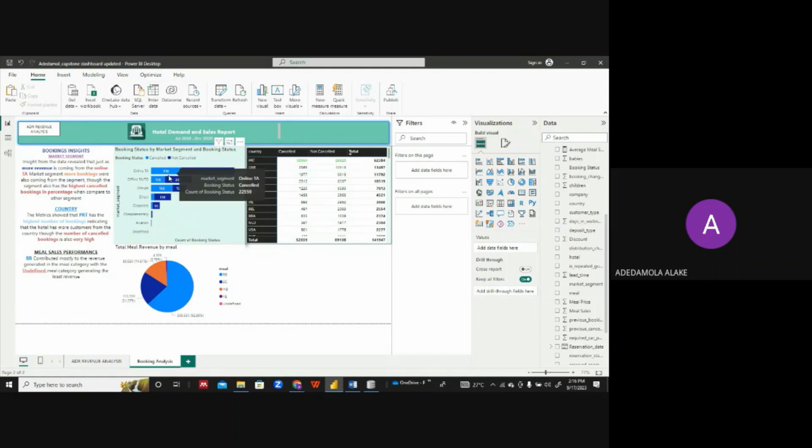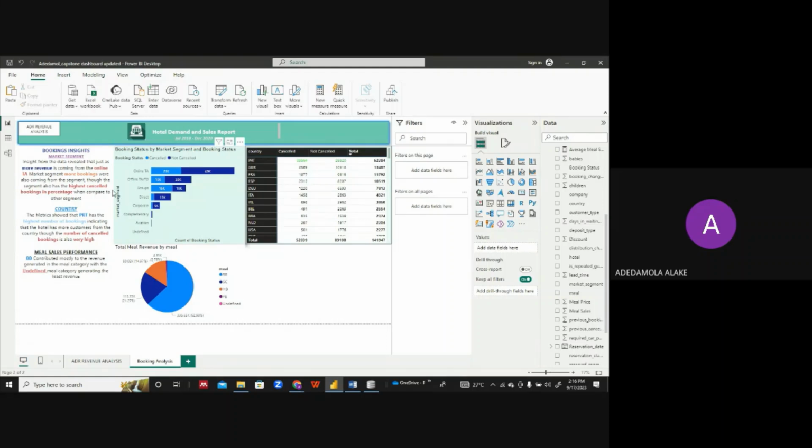But looking at the other segment, which is groups, we can see here that though groups had 26,000 bookings, they had the least number of booking cancellations. So there might be a need to look at how the group segments are reaching out to their customers, and how the online travel agents are reaching out to their customers.